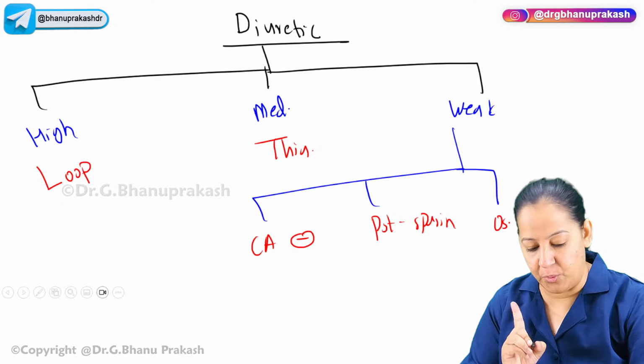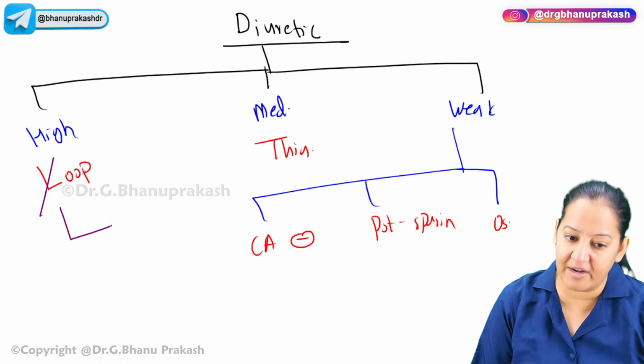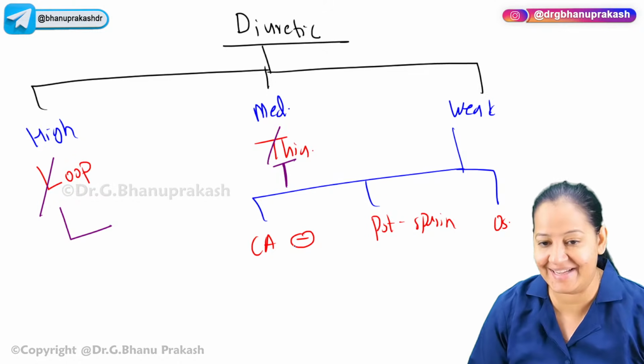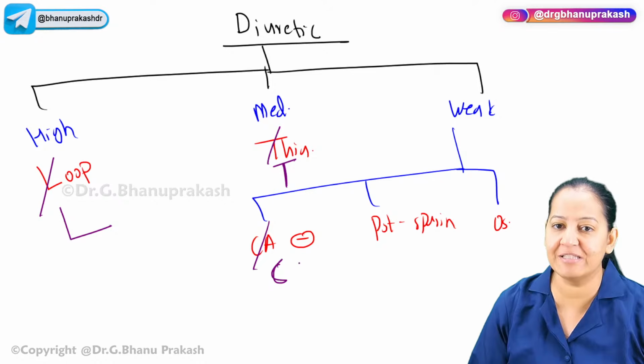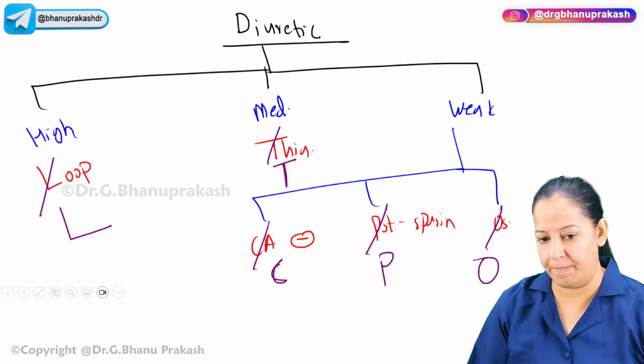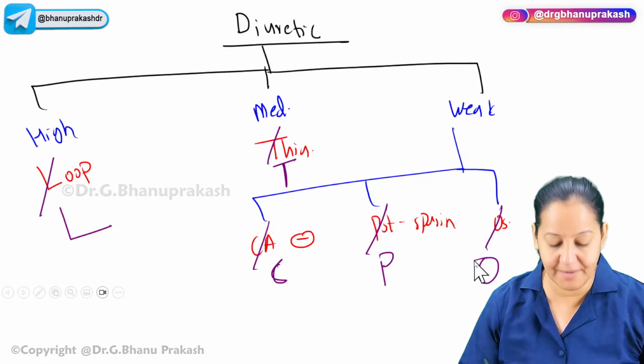So tell them with one word. I will tell you the mnemonic. Loop diuretics I will indicate by the letter L. L for loop. Thiazide I will indicate by the letter T. T for thiazide. Carbonic anhydrase by the letter C. Potassium sparing by the letter P. And osmotic by the letter O. So if I say this letter, you must understand what I am saying. Now tell me the mechanism of action.